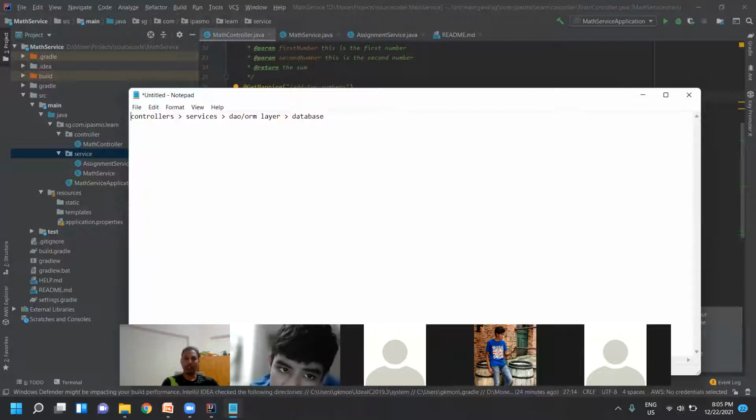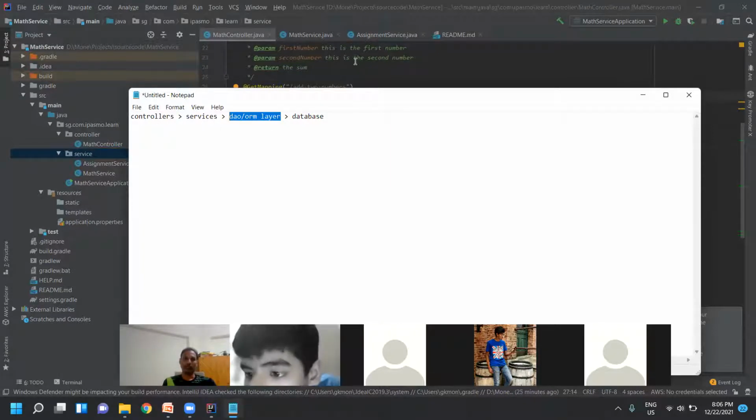So all the controllers will be talking to services and all the DAOs. ORM here means data access objects, or object relational mapping packages and frameworks like Hibernate, JPA, and Spring Data JPA. So all those we can add here. I'll explain it if time permits, because this is another framework actually. We have a lot of frameworks available in this particular layer. So up to here, controllers and services is sufficient for us now.